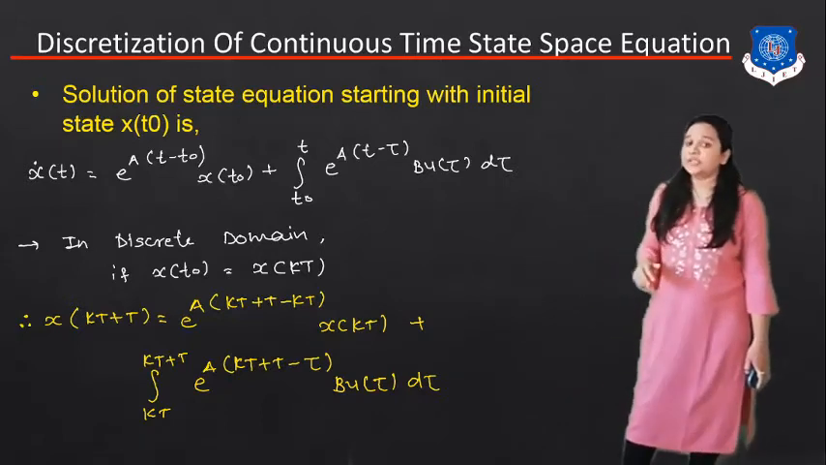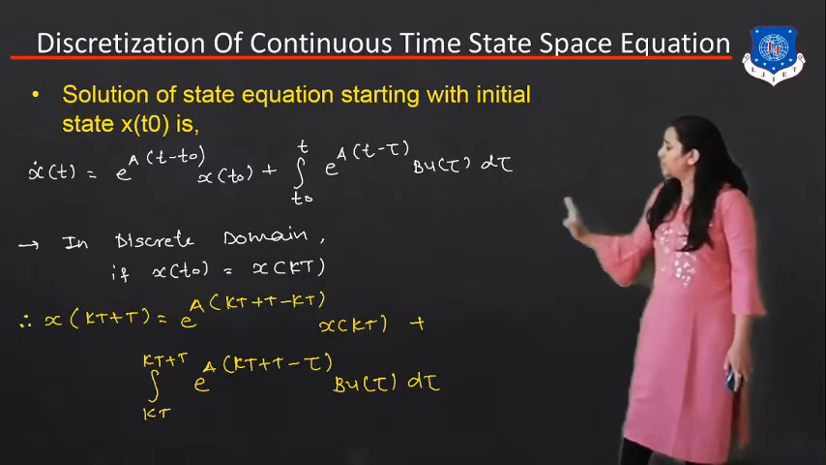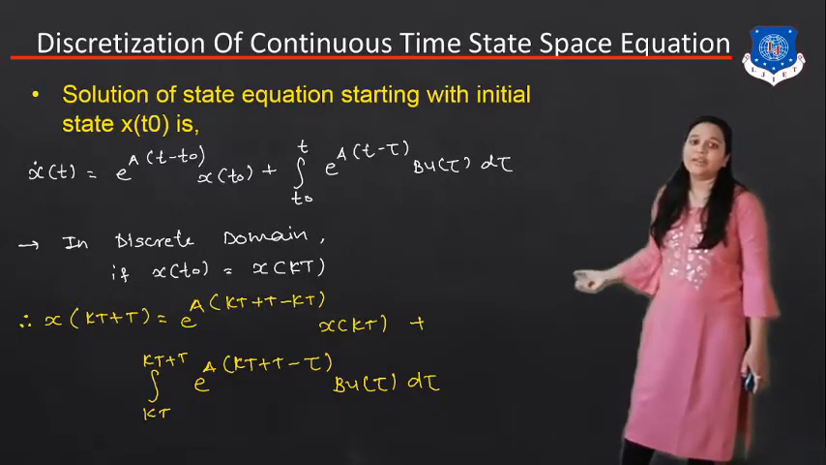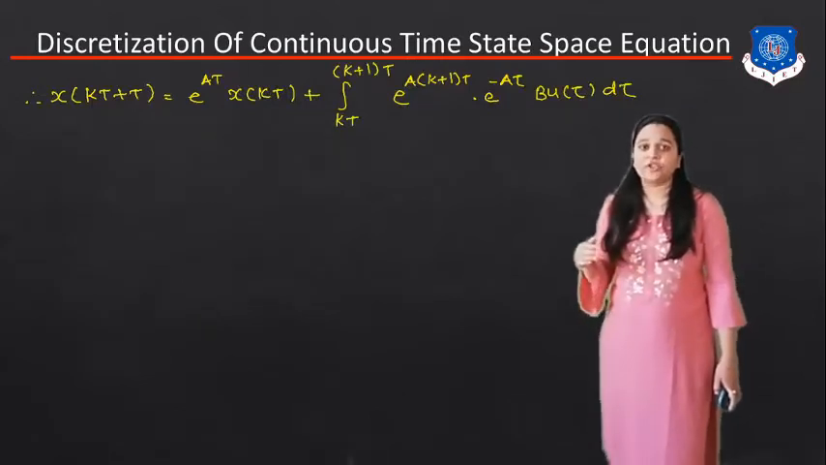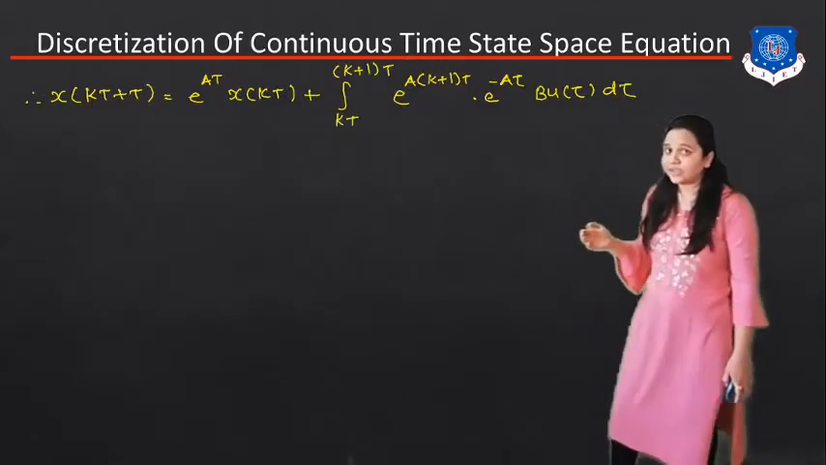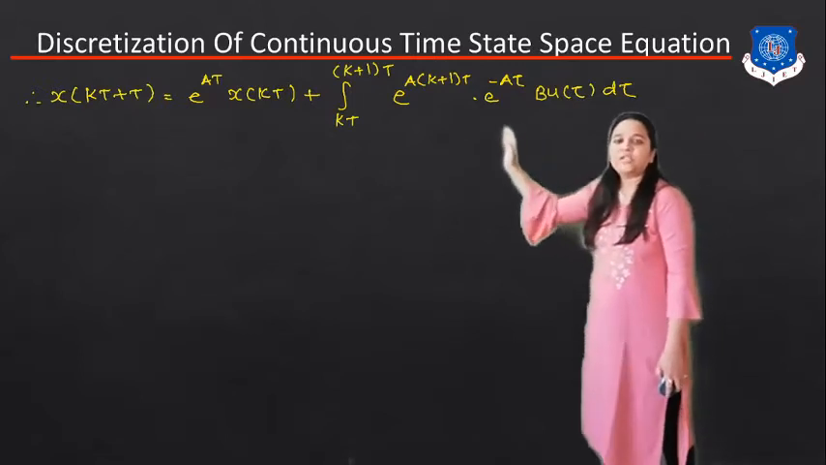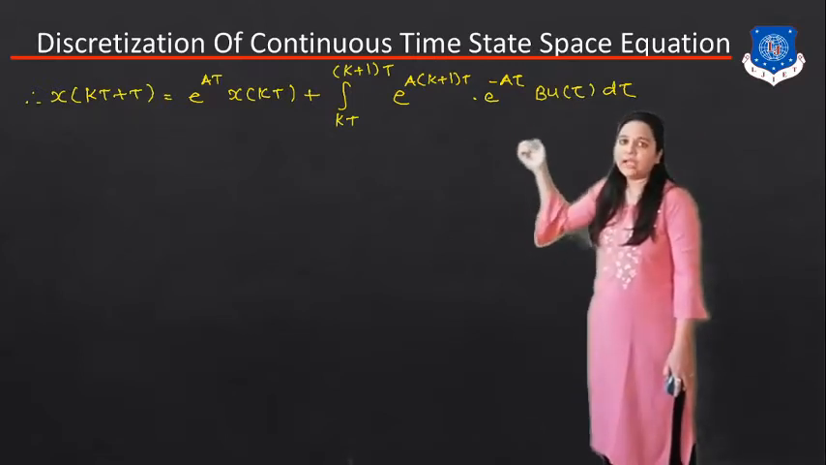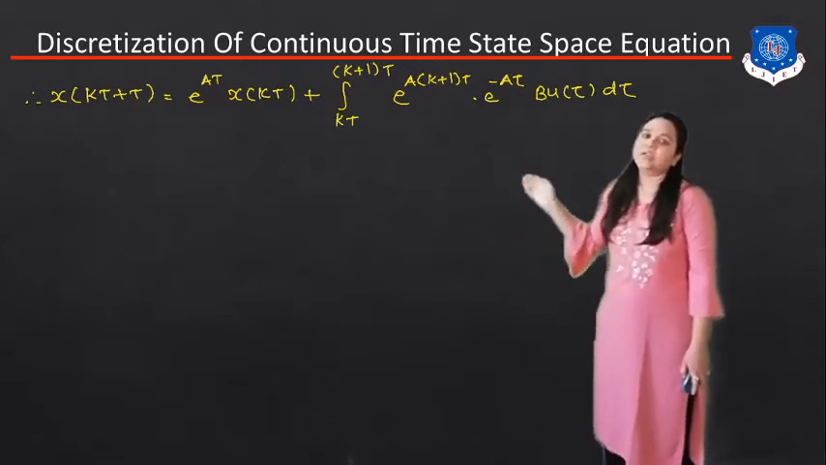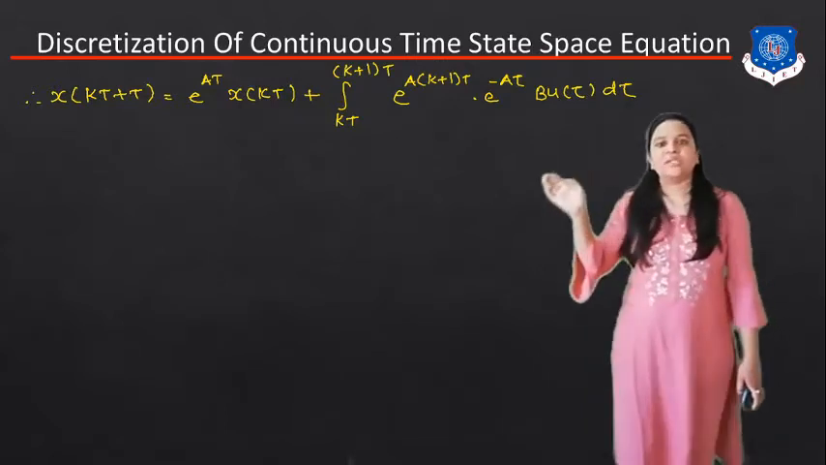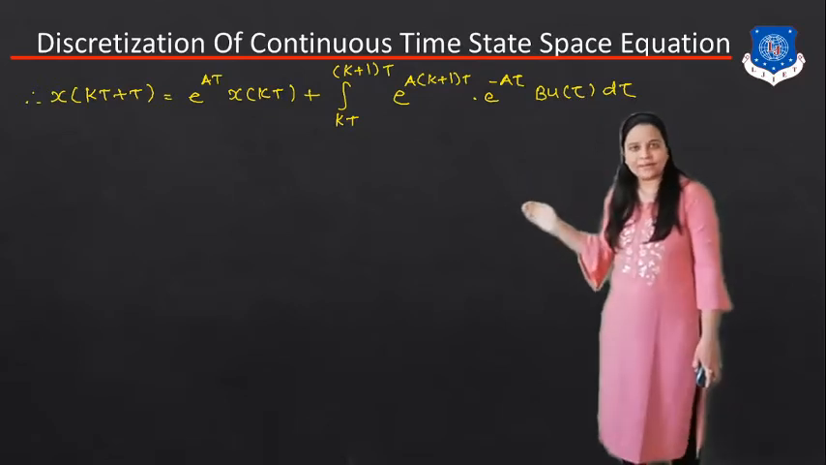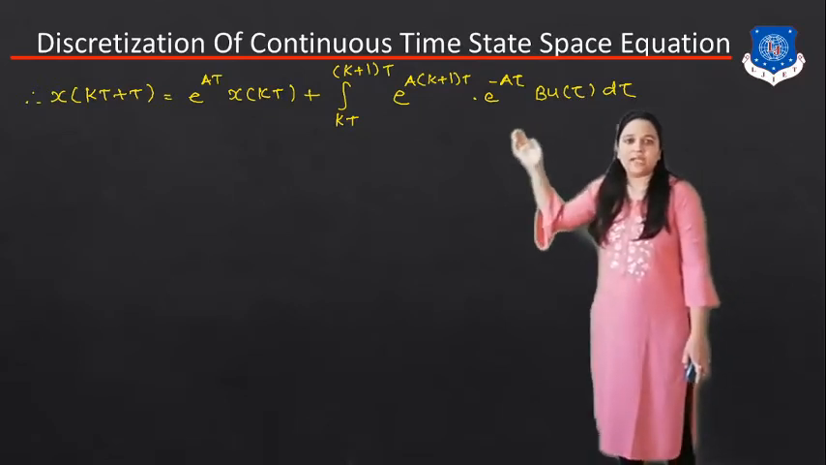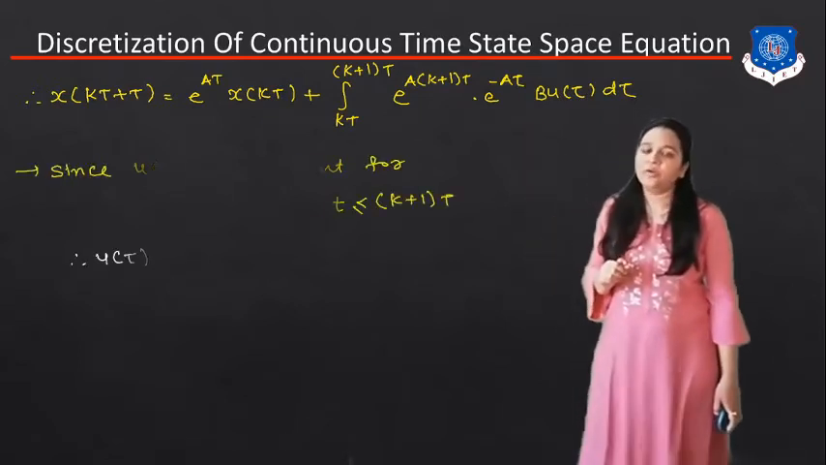Now here you can see that all the terms are in sample form, but tau is in this equation. So the next target is, first of all, we have to simplify this equation. So x of kT plus T is equal to e raised to AT times x of kT plus the integration from kT to (k plus 1)T of e raised to A((k plus 1)T) times e raised to minus A tau, B u of tau d tau.